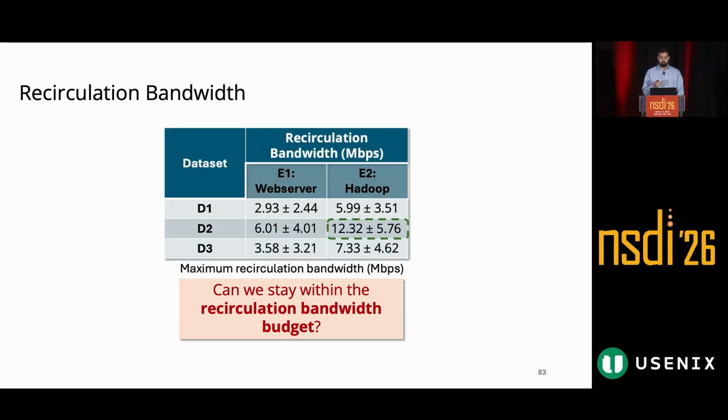In our evaluation, we found that for 2 types of data center environments here, web server and Hadoop, across 3 different data sets, we require negligible recirculation bandwidth. And that's because regardless of how much traffic you're receiving at line rate into your switch, only a small number of packets on the order of number of partitions are recirculated, which is orders of magnitude smaller than your line rate traffic.